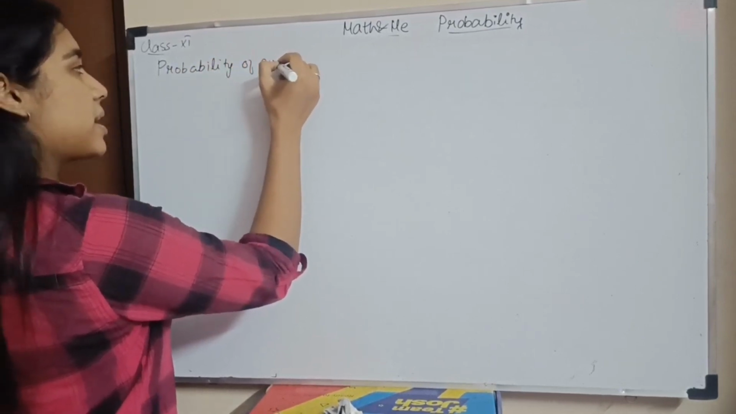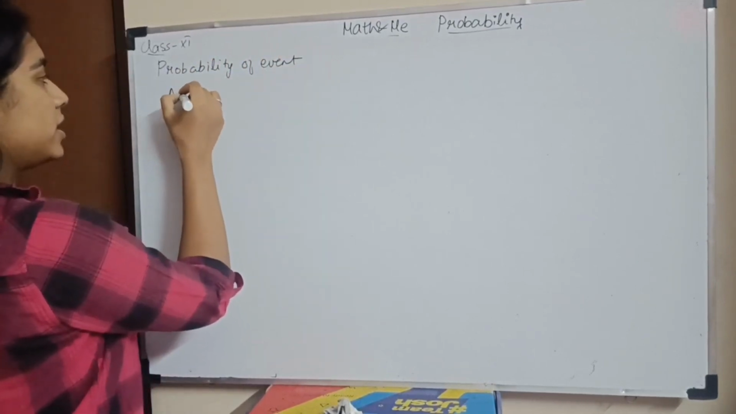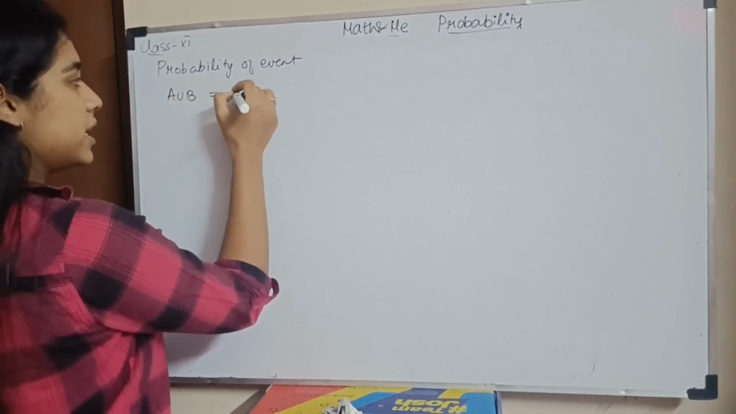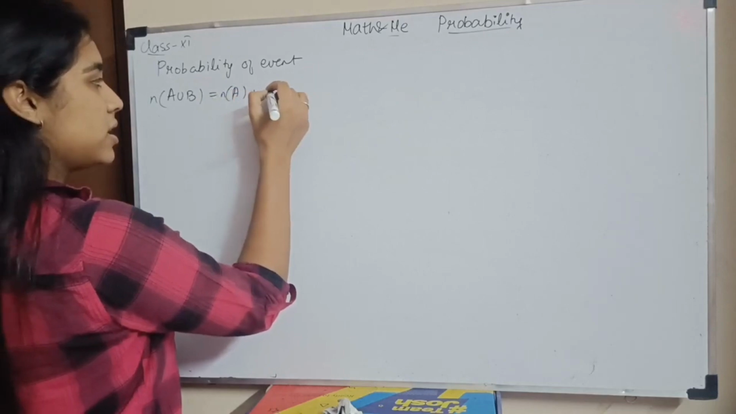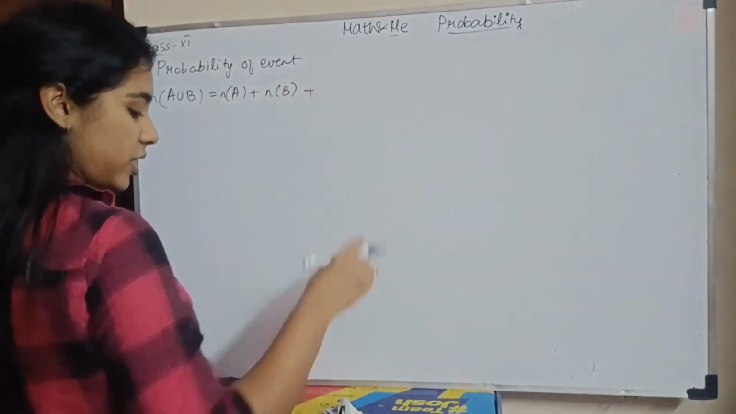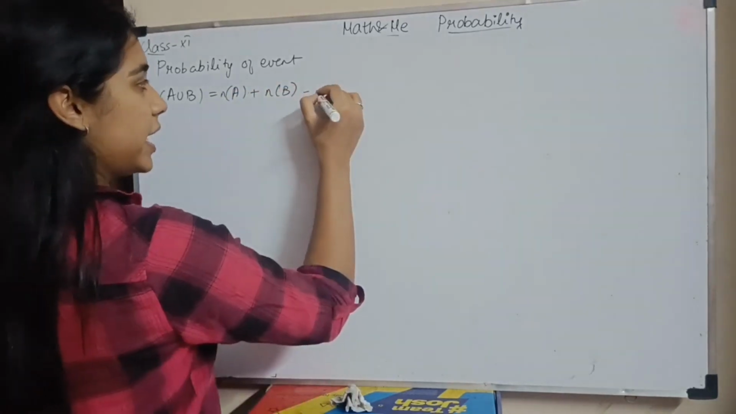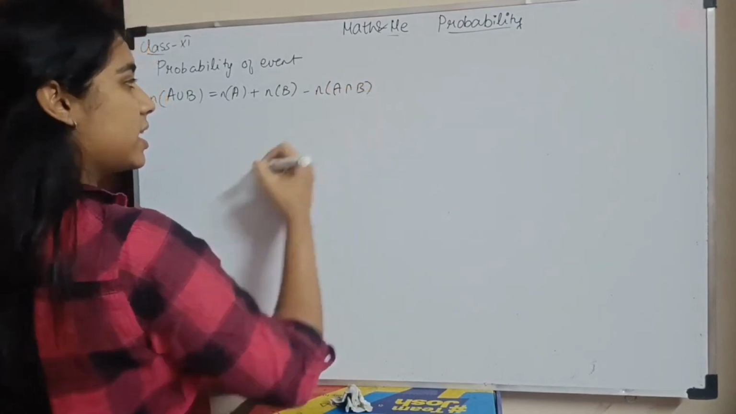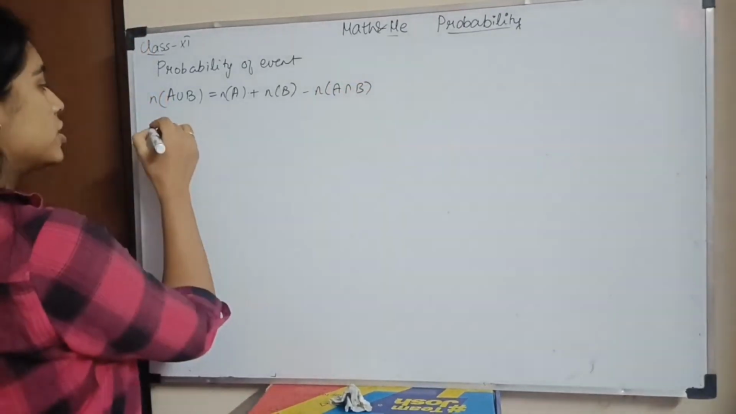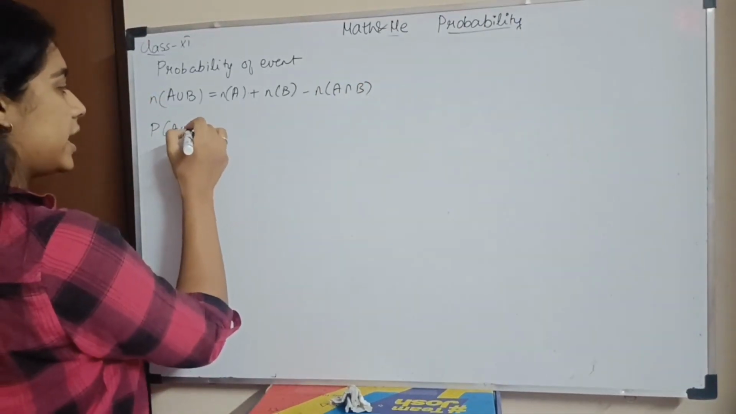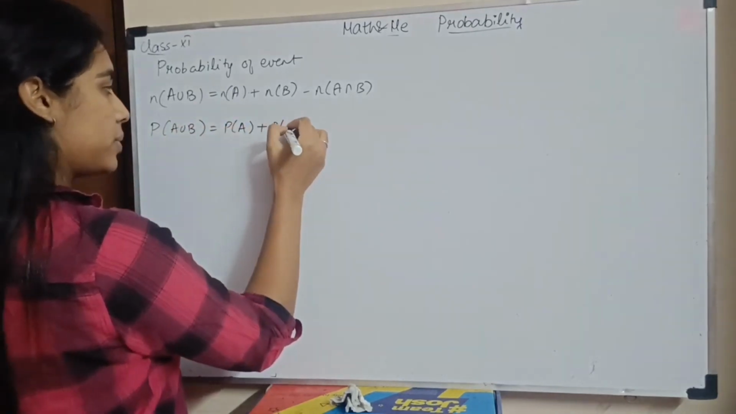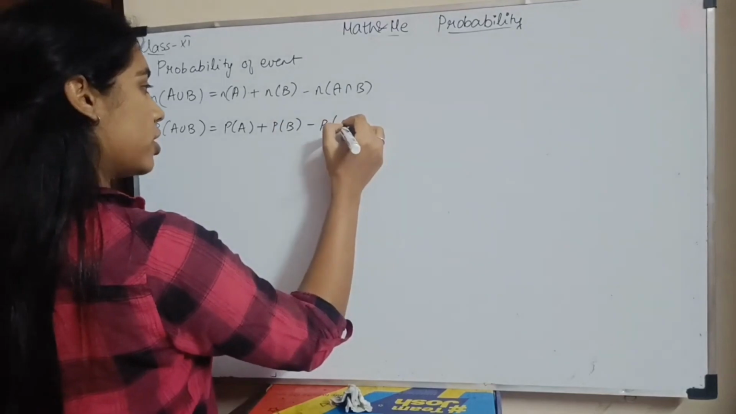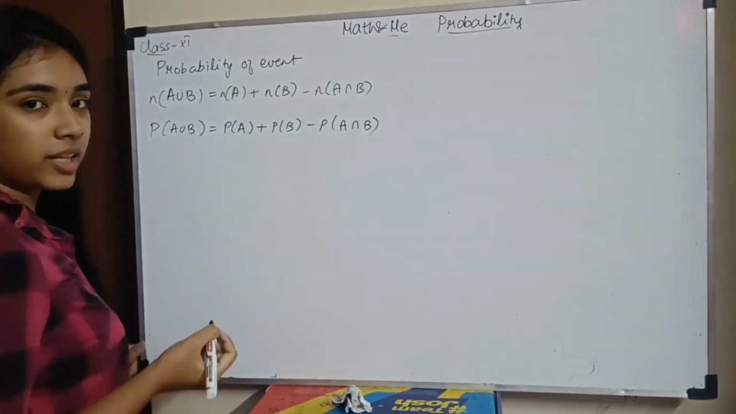இது வந்து நம்ம செட் சாப்டர்லயே படிச்சதுதான். You have learned A union B is A, அதாவது n of A union B is nothing but n of A plus n of B minus n of A intersection B. கரெக்டா? அதே மாதிரி இங்க probability termsல எழுத போறோம். So, we have probability of A union B is nothing but probability of A plus probability of B minus probability of A intersection B. இது ஒரு இடத்துல யூஸ் பண்ண போறோம்.